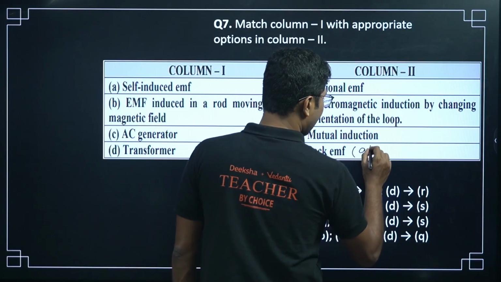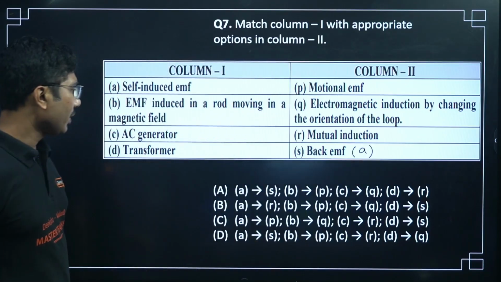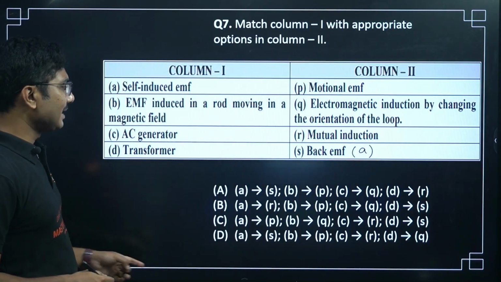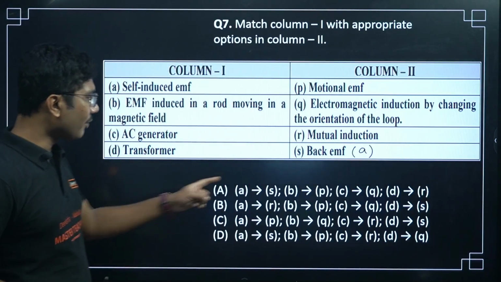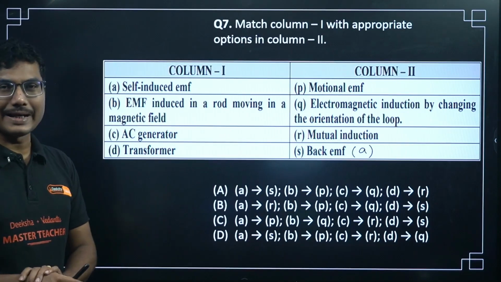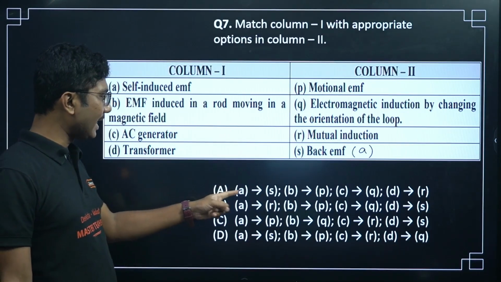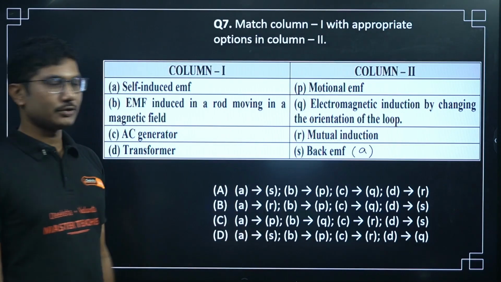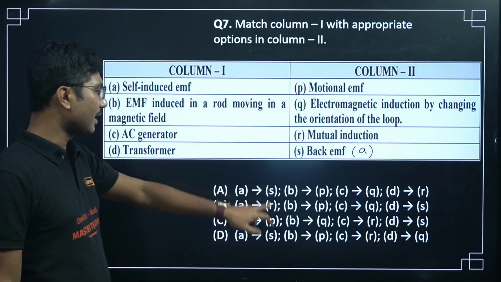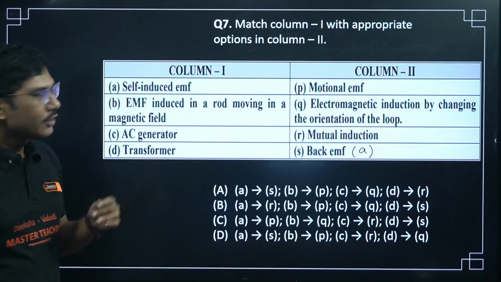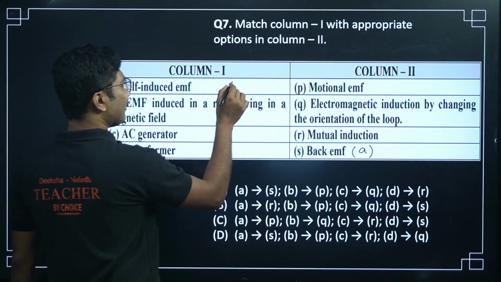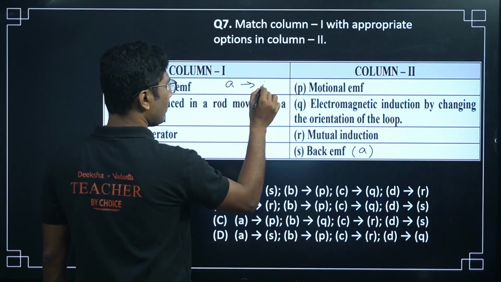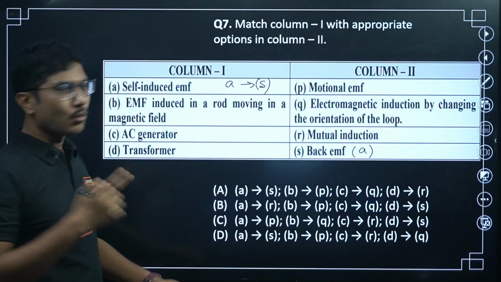So we will mark this as A. A is matching with S. Let's see how many of the matchings we have with A and S. If you see the matching, A with S, A with S, two options have A with S. So we have found that A is matching with S. We have found one of them.